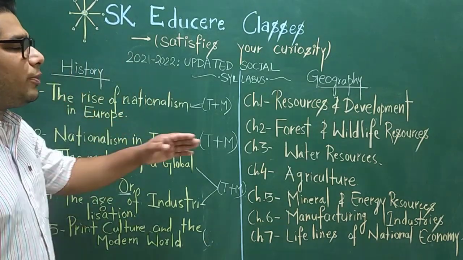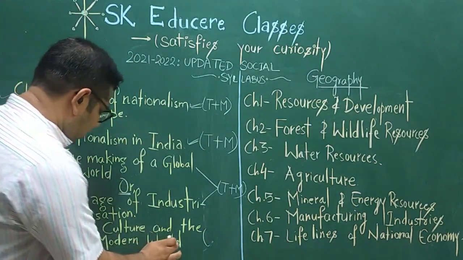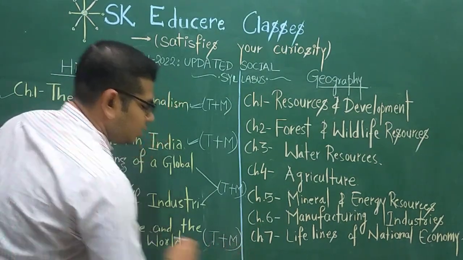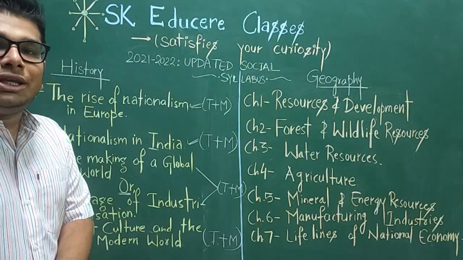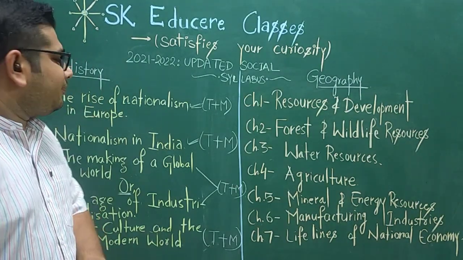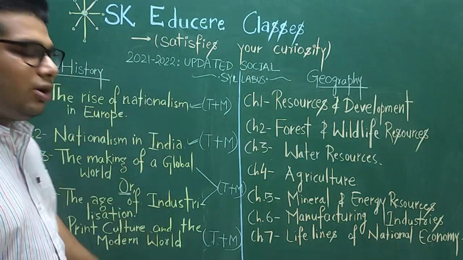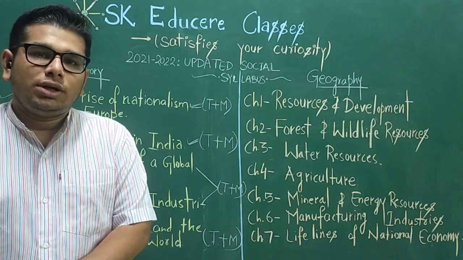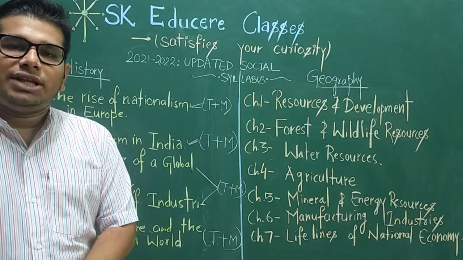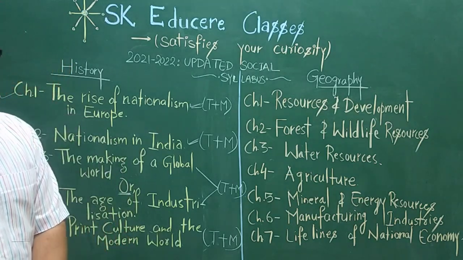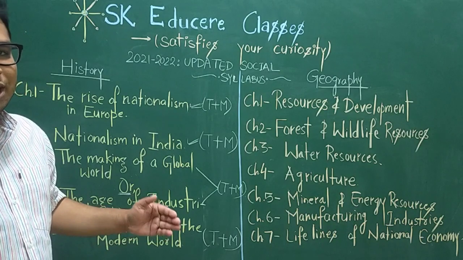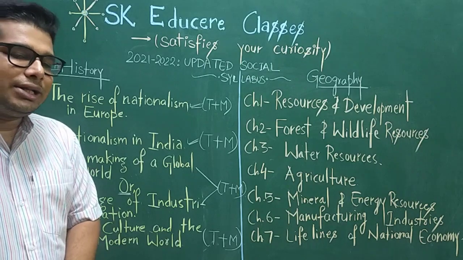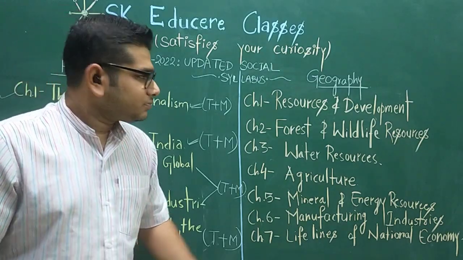Now coming to the third section, which includes chapter 5. Chapter 5 is also coming in the board examination of 2022, and from chapter 5 both theory and map work questions will come. So in this way, from history, out of 5, 4 chapters are coming. Chapter 1, the rise of nationalism in Europe. Chapter 2, nationalism in India. From chapter 3 and chapter 4, it is optional, you have to prepare any one. And chapter 5, that is print culture and the modern world.